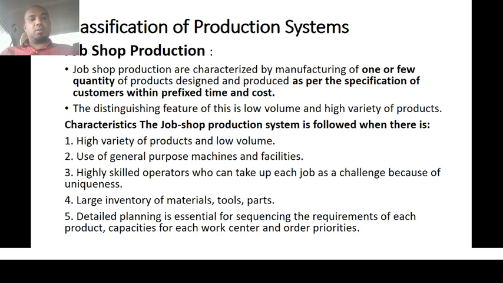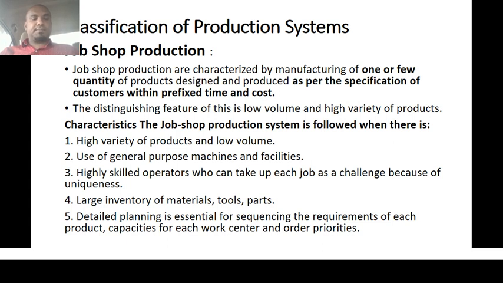What do you mean by job production? Job shop production is characterized by manufacturing of one or a few quantities. That means we are not going to produce more products or a large quantity. We are going to produce one or a few products, designed and produced as per the specifications of the customer within a prefixed time and date, according to the requirements of the customers.